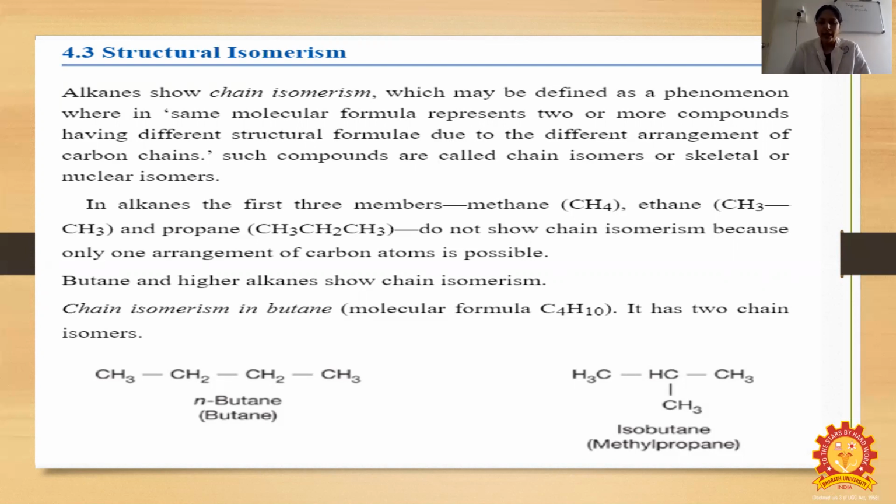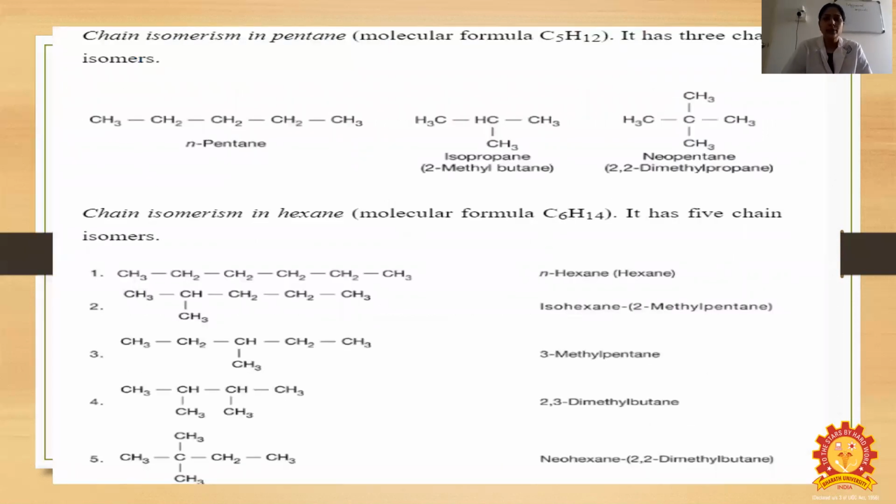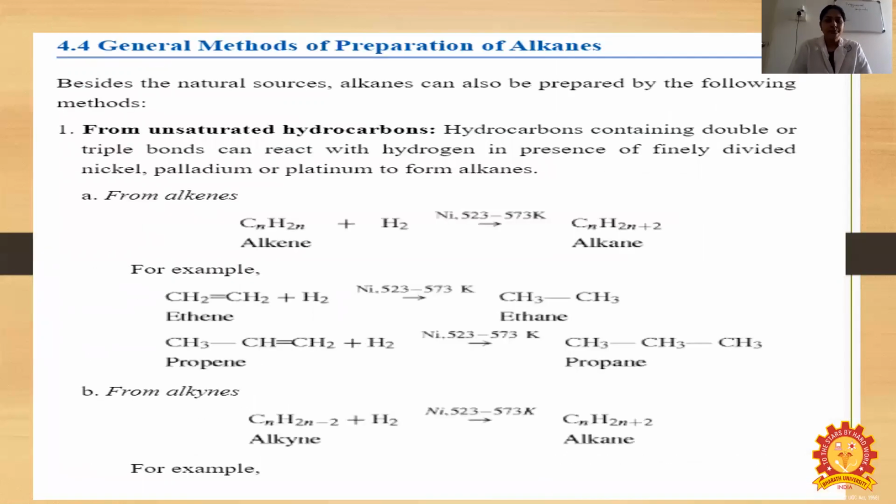A secondary carbon atom having a hydrogen as well as a methyl group is said to be iso. So methylpropane, as well as isobutane. So it has two chain isomers. Chain isomerism in pentane: n-pentane, isopentane and neopentane. Chain isomerism in hexane: n-hexane, isohexane, 3-methylpentane, 2,3-dimethylbutane, neohexane.